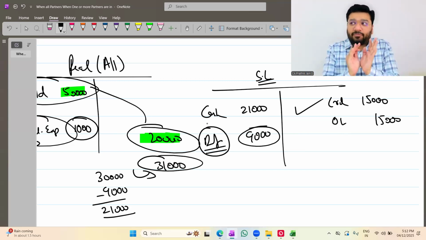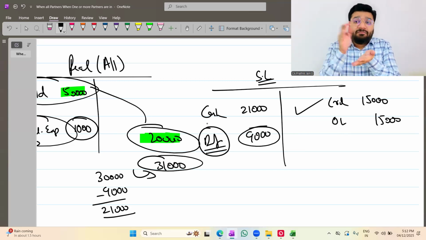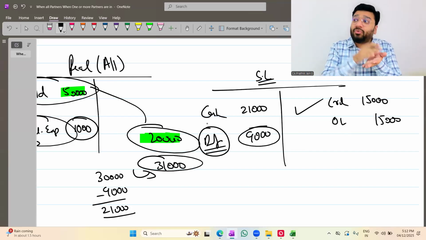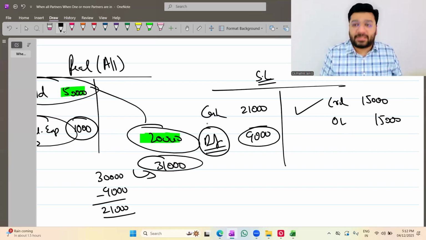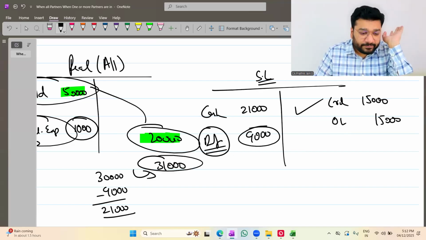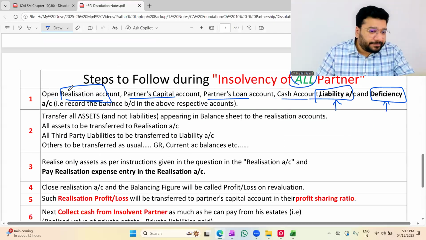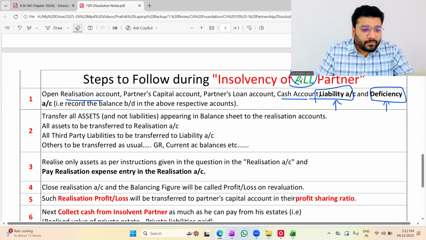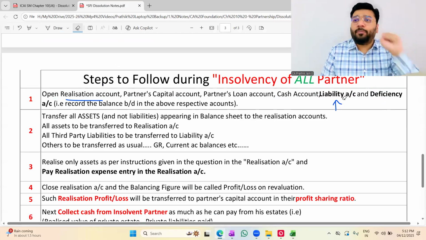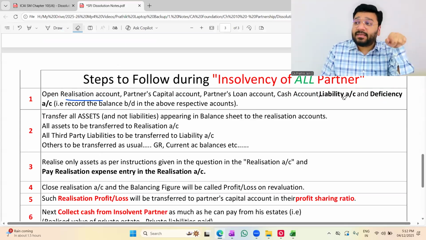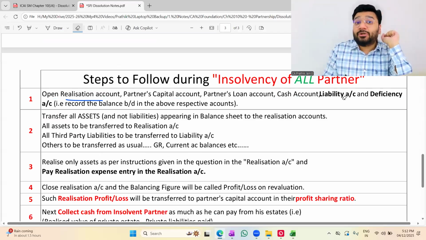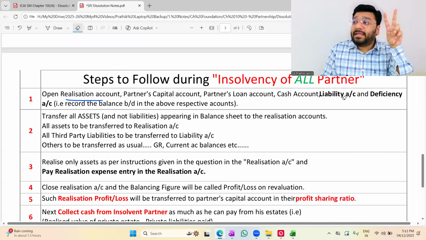Now how the deficiency ledger is created, what all will come through one sum, I'll explain. As of now, my intention was to give you the logic of why we transfer the liabilities to the liabilities ledger and don't transfer them to the realization account. Is that logic clear or not clear? Online people, is the logic clear? Yes, sir. In normal cases, you'll open 5 ledgers. In this case, insolvency of all the partners, how many ledgers will you open? 7 ledgers. Which are the 2 additional ledgers? Liability account and deficiency account.